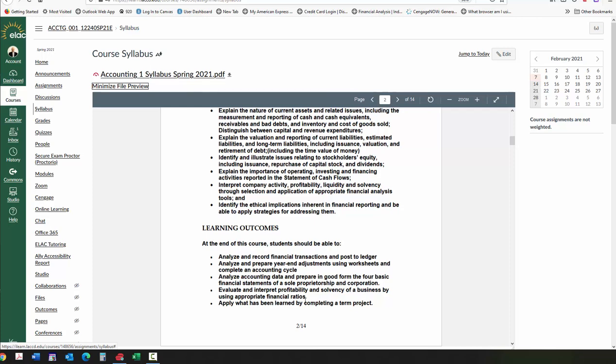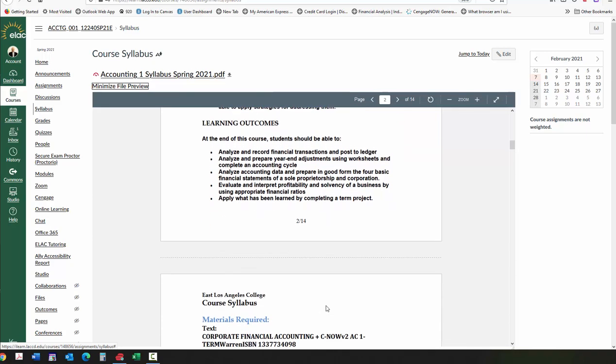We will have questions related to the financial ratios. There is a chapter that includes all of the ratios, but we're going to cover them as we go through the chapters, as they relate to and pertain to that particular chapter. And then also complete a term project, which will be similar to a homework assignment, but it's a cumulative homework assignment, all right?